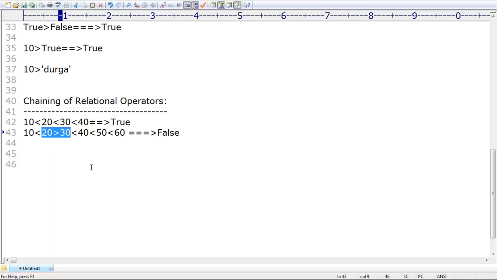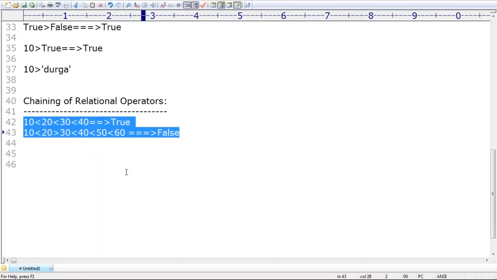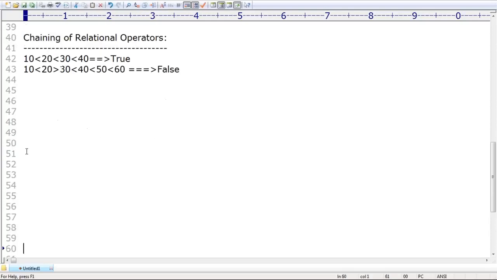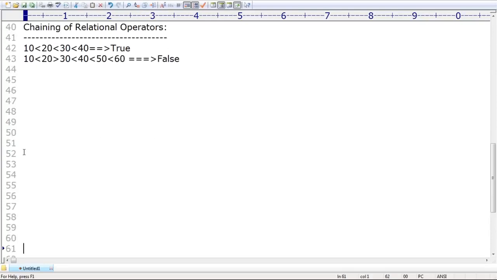Are you able to understand? Chaining of relational operators is applicable by default, sir. The people who are coming from a Java background, by seeing these kinds of things, immediately think of an error. But in Python it is acceptable, while in Java it gives compatibility errors. Remember that, sir. That's all we covered up to this point in the last session.